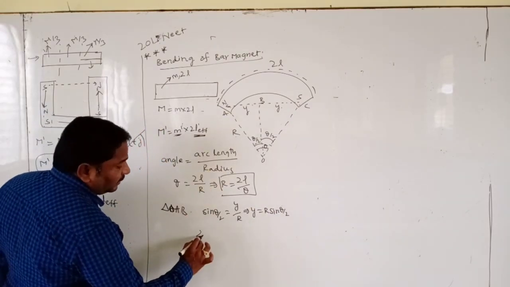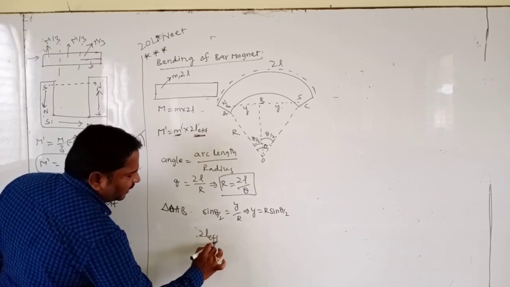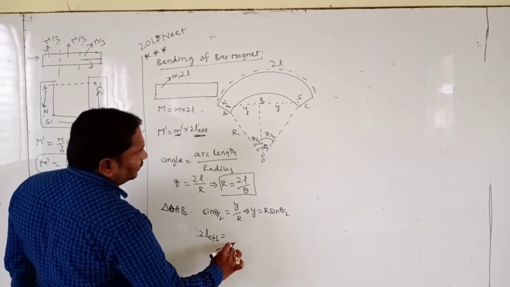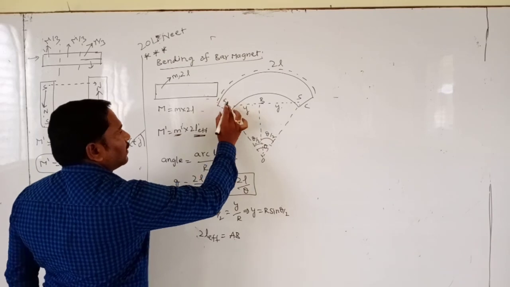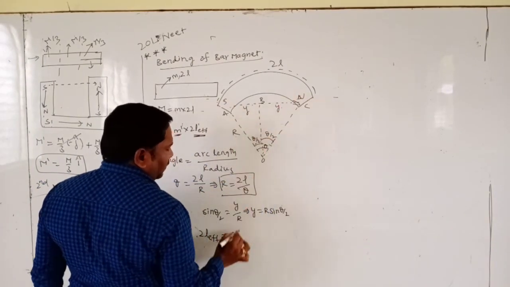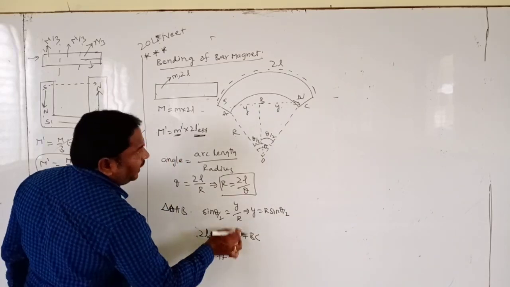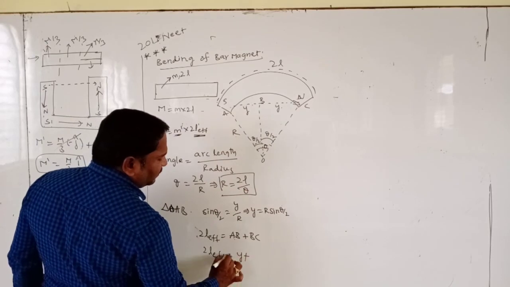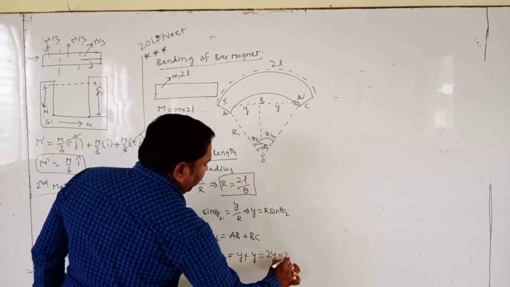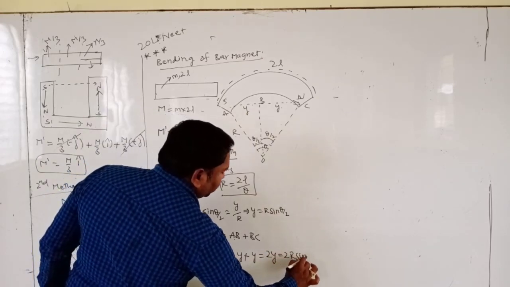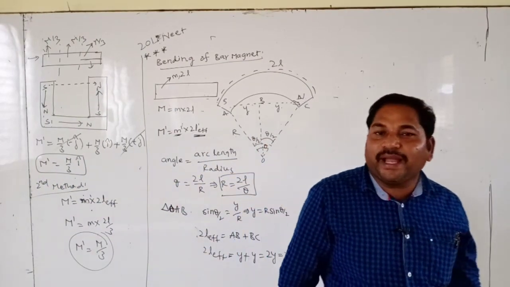But what is the effective length? 2L effective is equal to effective length AB plus BC. AB means y plus y, this is equal to 2y, which is equal to 2 into r sin theta by 2. This is the effective length. Now we can calculate the effective magnetic moment.